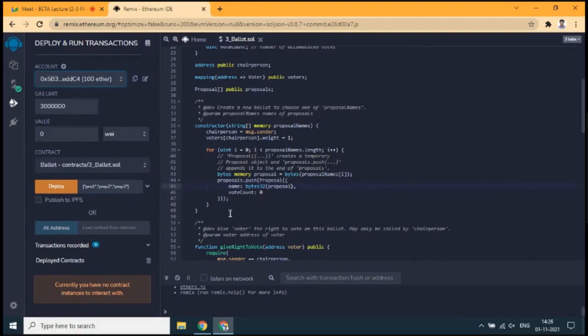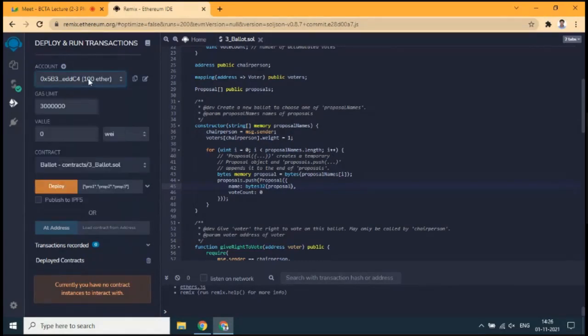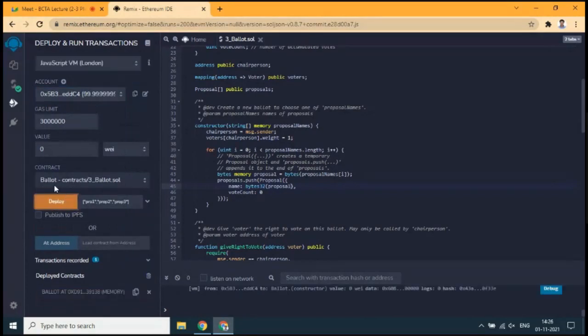Some gas points will be spent, and the related amount will be deducted from the 100 toy ethers supplied for each account. Since I have selected the first account, that amount will be deducted from it. I'm going for deployment.